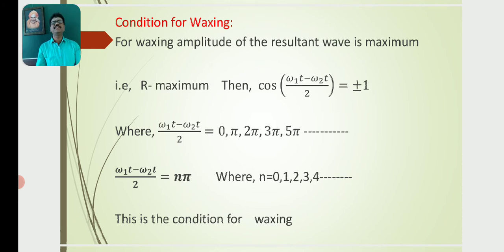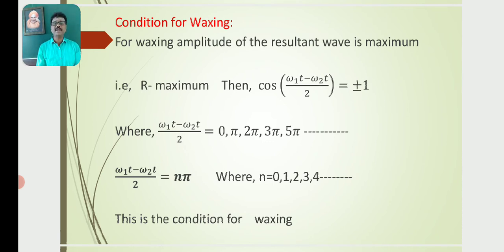Now the condition for waxing, the condition for maxima, the condition for the point of maximum intensity. For waxing, the amplitude of the resultant wave is maximum, that means R is maximum. For R to be maximum, the factor cos of (omega 1t minus omega 2t) by 2 is equal to plus or minus 1.